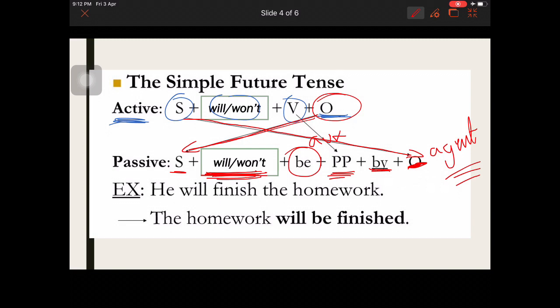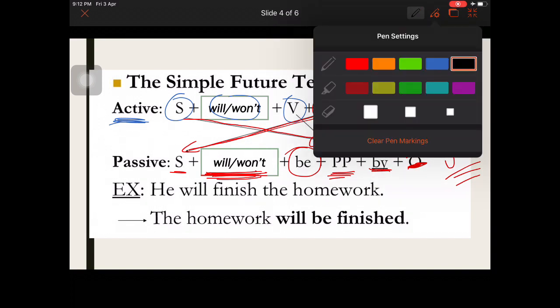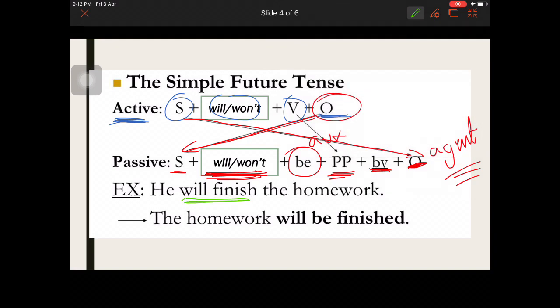Take a look at the example. He will finish the homework. Pretty basic idea in future, okay? We have he will finish. That's a future idea. He will finish the homework. Now, subject, he; will finish is the action or the verb; and who receives the effects of the activity? Of course, the homework.